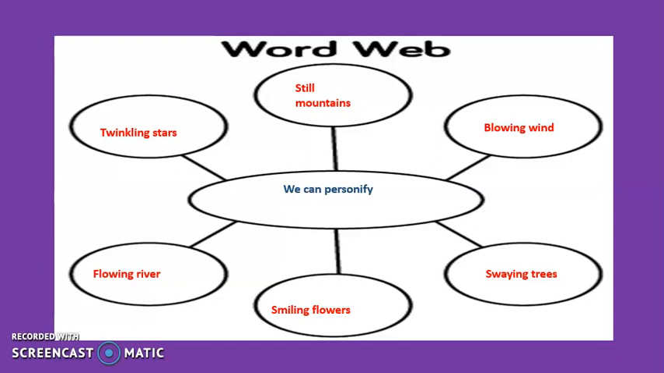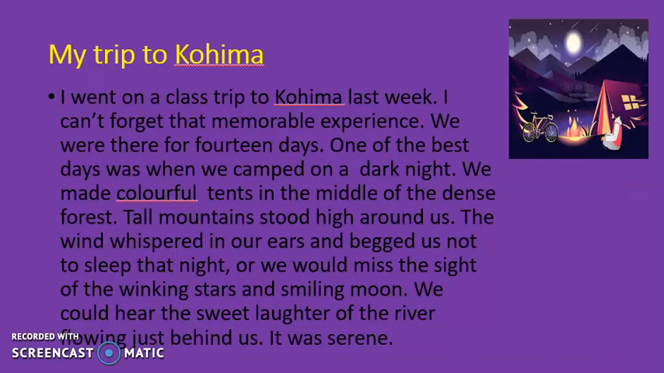Okay, so based on this word web, we will be writing a paragraph about our trip to Kohima. So this is how I have written it. My trip to Kohima. Okay, you need to give a title for your paragraph. You can give my trip to Kohima. You can give a memorable night. Okay, a serene mountain trip. So it's up to you. Choose any title of your choice and start.